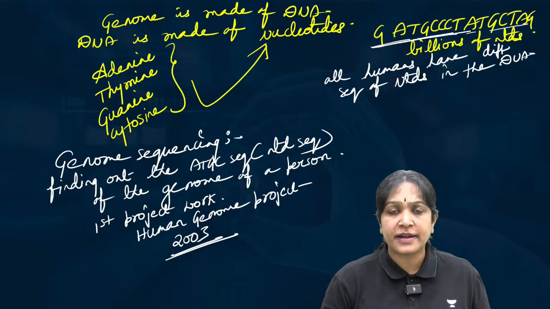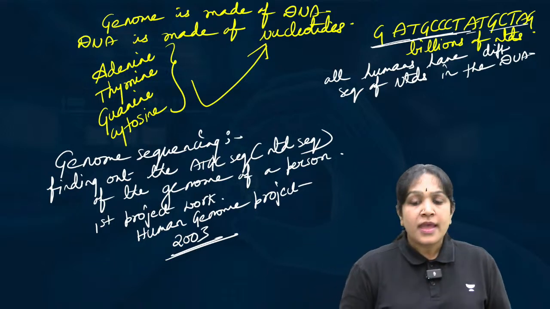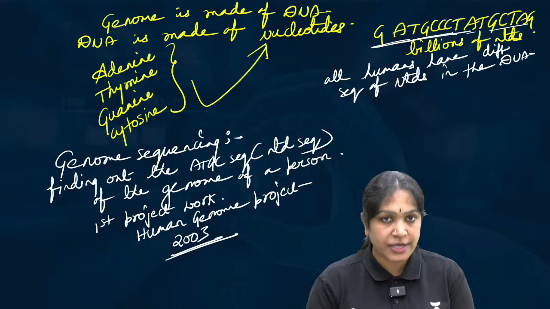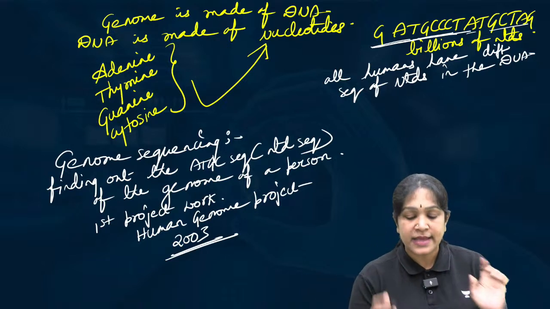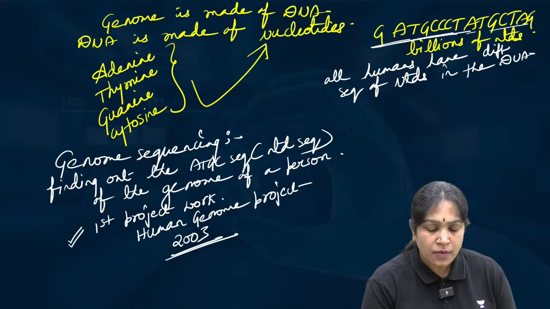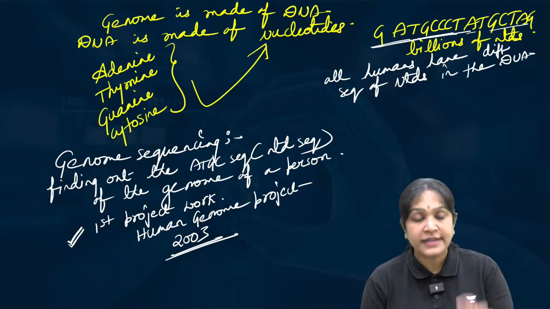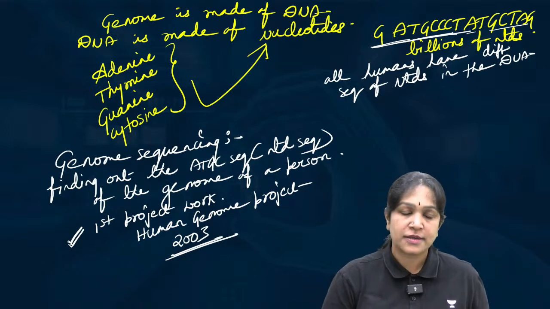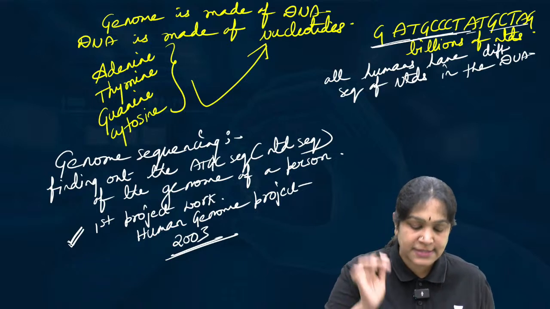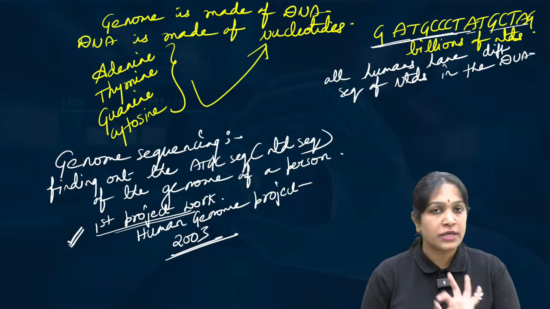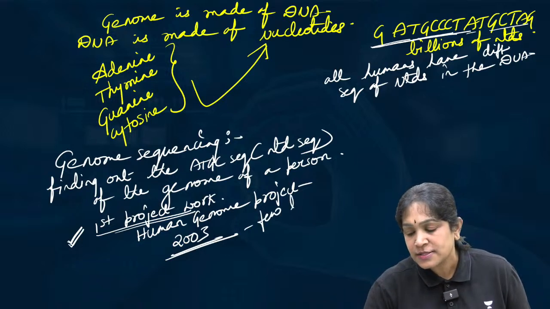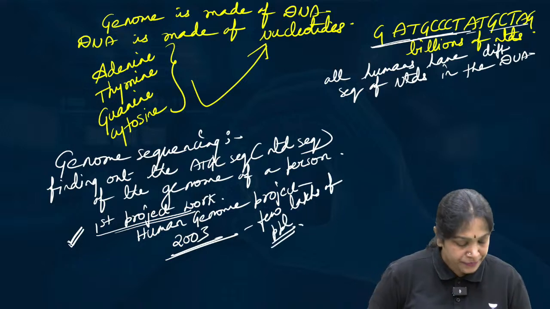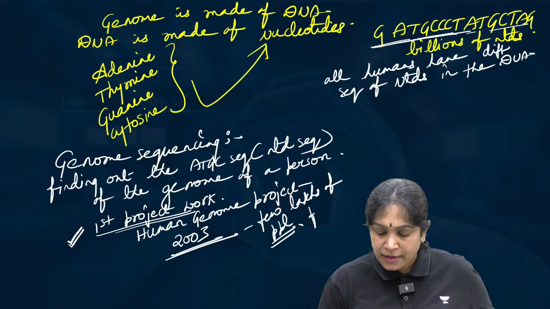And you may get one doubt: when we all have a different sequence of nucleotides in the genome, whose genome did they sequence in this project? When we all have a different genome sequence, whose genome did they sequence in this project work? Not one person, a few lakhs of people from across the world.